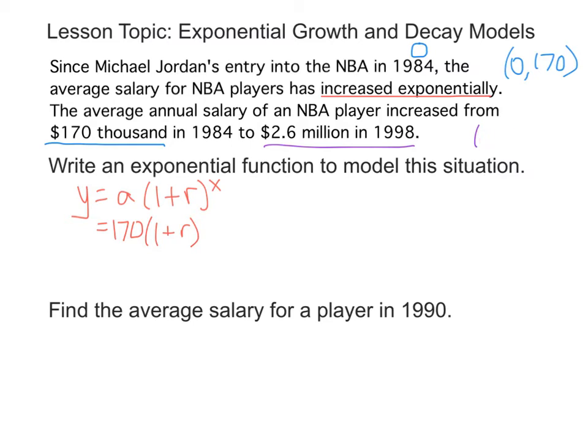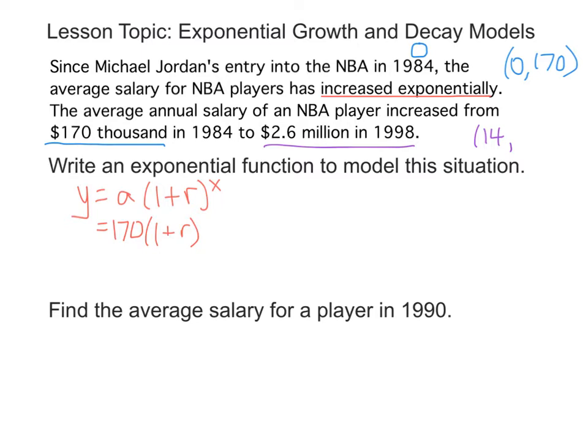What we need to think about is that our 0 was in 1984. So how many years have gone by to get to 1998? Well, that's 14 years. So our next x value is 14 years later. And what is our y value in 1998? Well, it was $2.6 million.